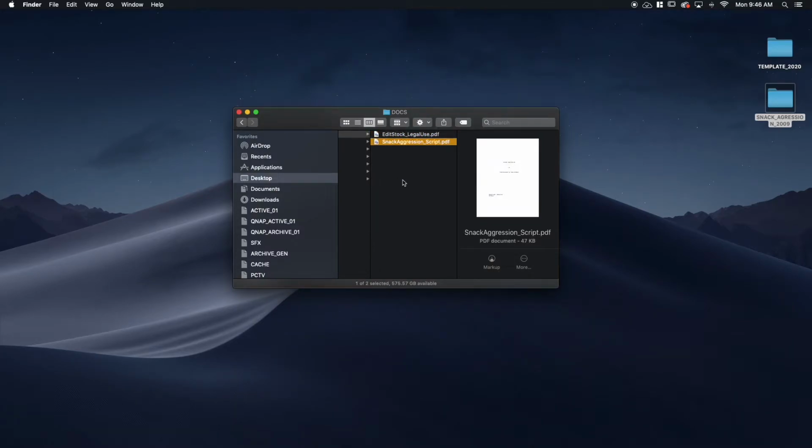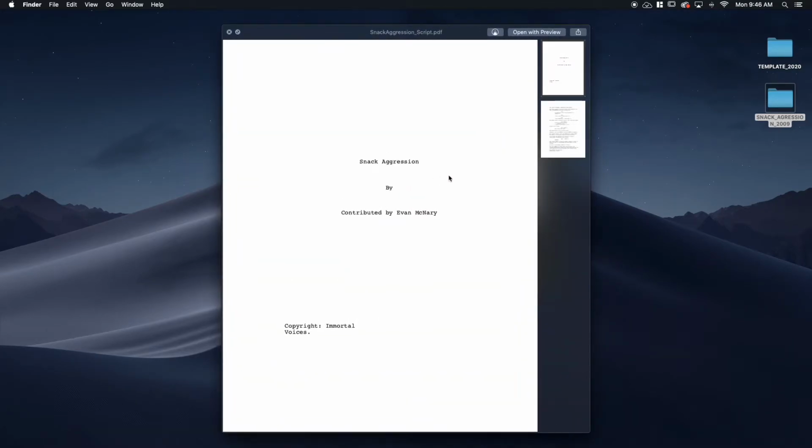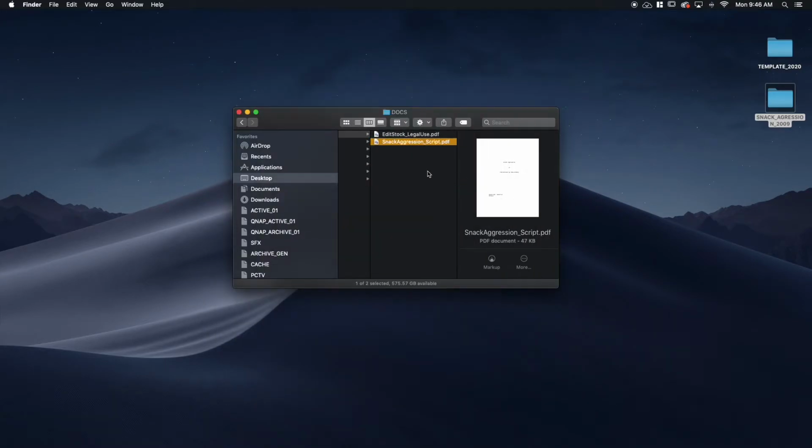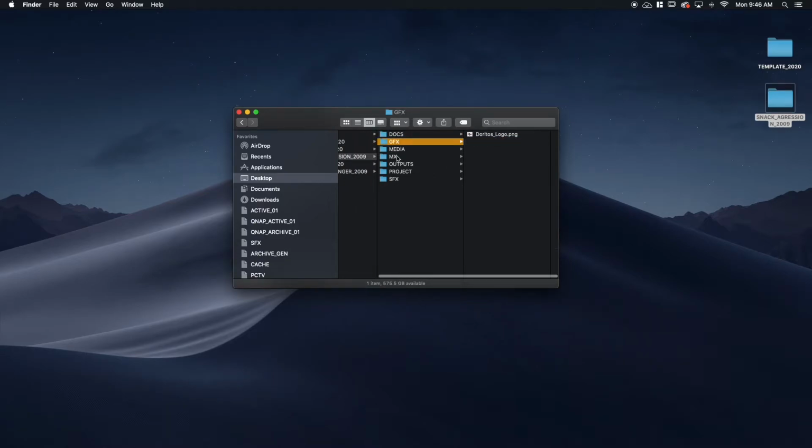And then there's even a script associated with this. Now, don't be deceived. It's only one page. Believe me, this is not that easy to do, okay? There's a lot involved. It's really fun, but it is challenging for sure. But hey, it's your final project. It should be. Okay, moving on.